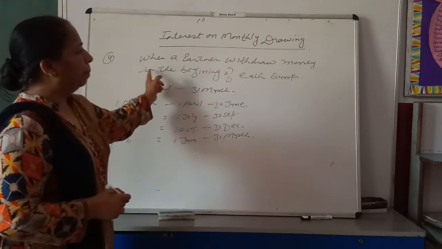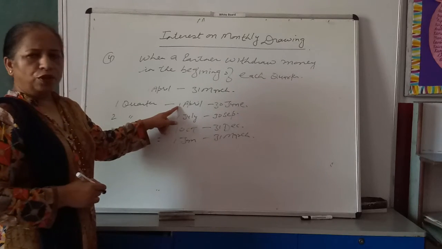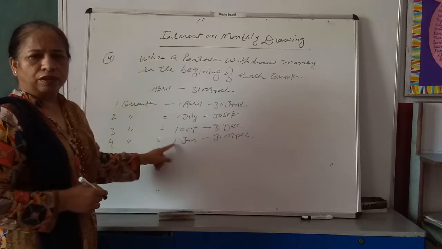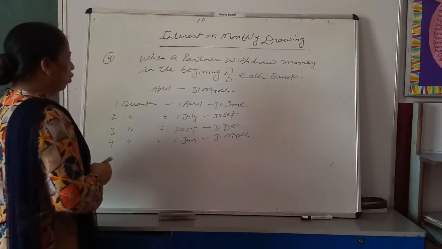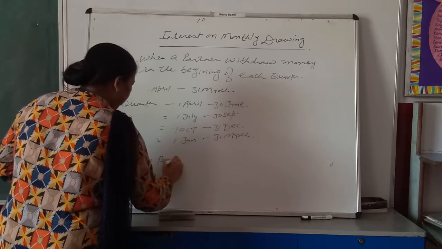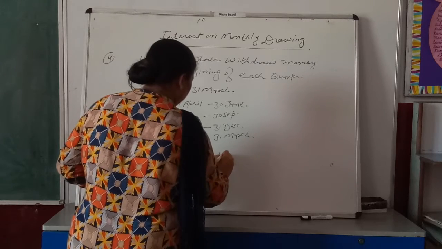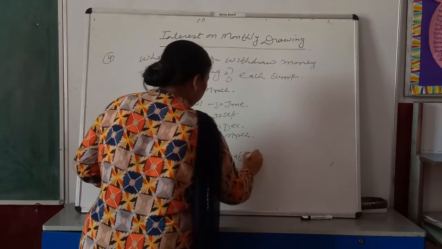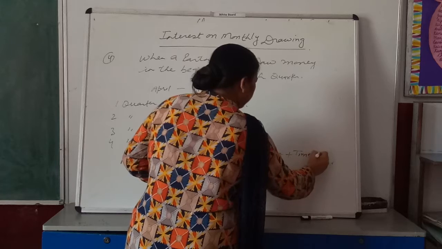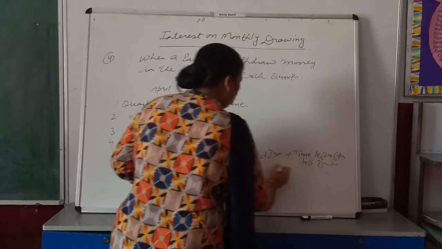Now the question is, when a partner withdraws money in the beginning of each quarter. First of all, he withdraws money on 1st April, then 1st July, then 1st October, then 1st January. So first of all, you have to calculate the average period. The formula of average period will be the same: time left after first drawing plus time left after last drawing over 2.